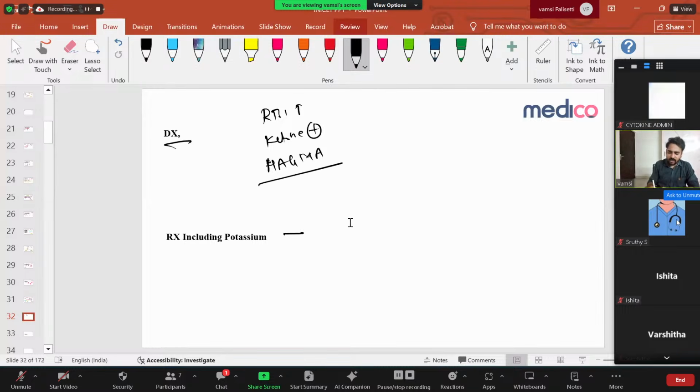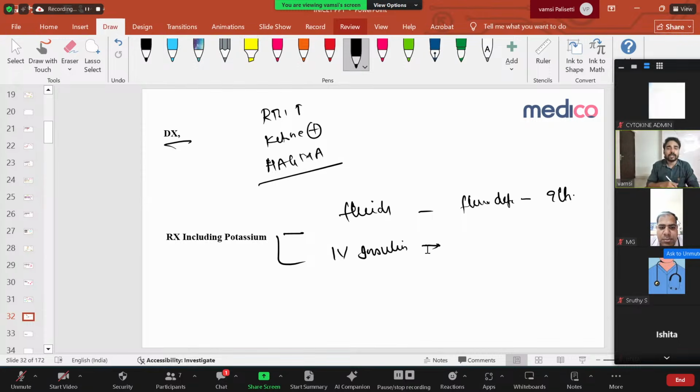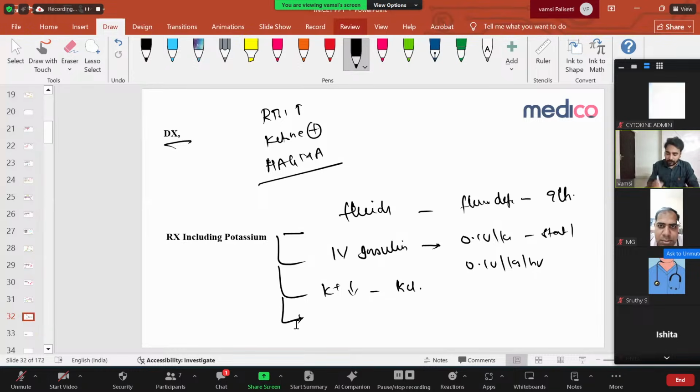Then treatment, as I discussed: fluids are always the first treatment, because these diabetic ketoacidosis patients are always in a fluid deficit of almost 9 liters. If you calculate, there will be a 9 liter fluid deficit, and you have to give that. The second thing is IV insulin. This is the only indication where you have to give IV insulin: 0.1 unit per kg stat, followed by 0.1 unit per kg per hour as an infusion. And if potassium is low, you have to give potassium also, KCl. And one more important thing: what is the indication for giving bicarbonate? Normally, you won't give bicarbonate in DKA patients. You will give bicarbonate only when pH is less than 7 or bicarb is less than 5.